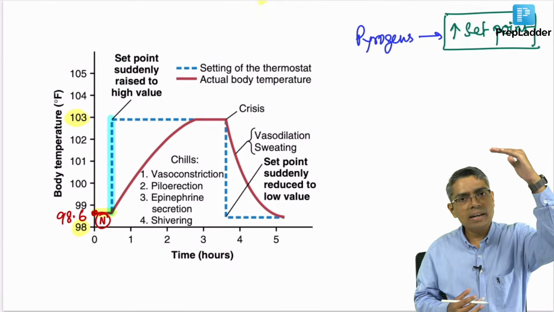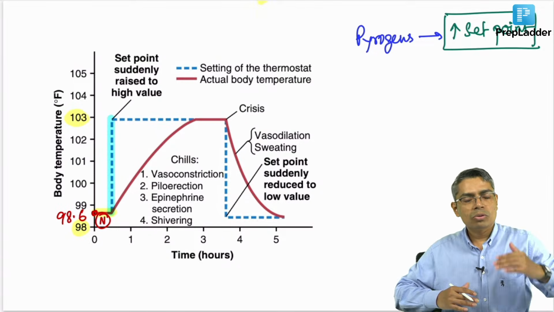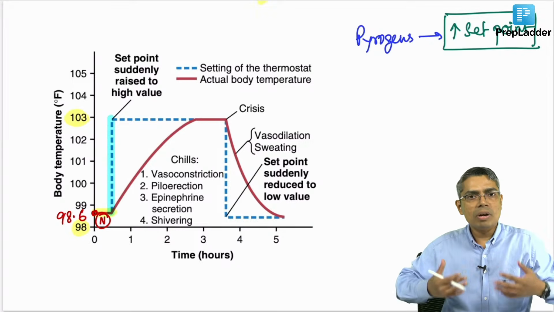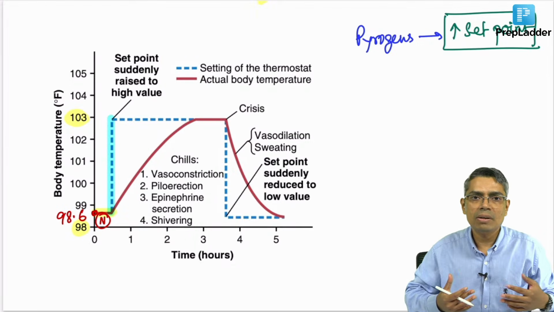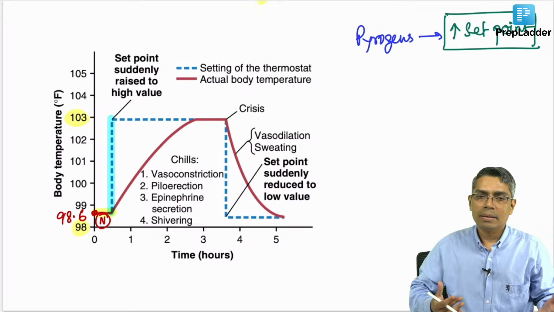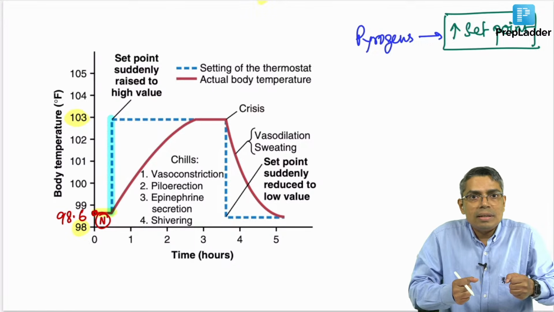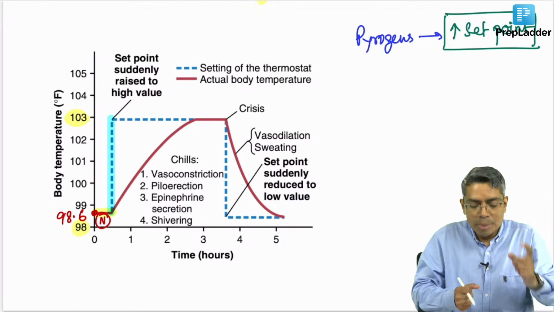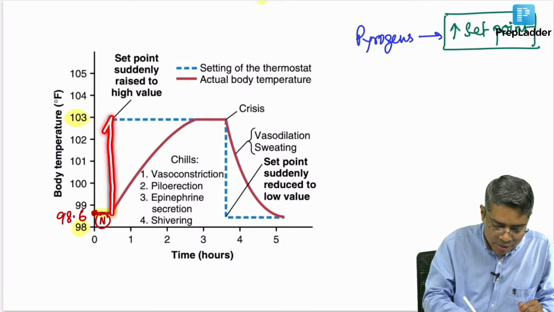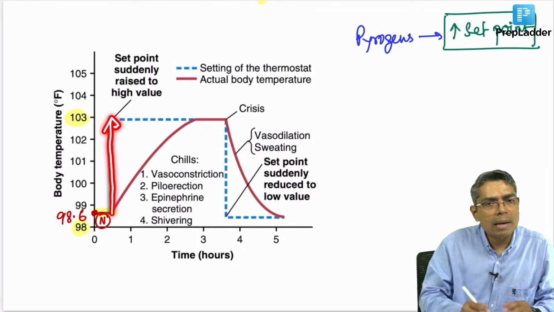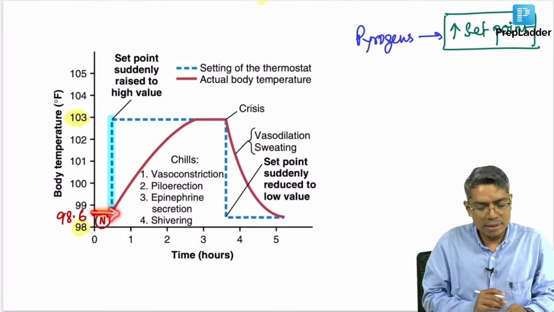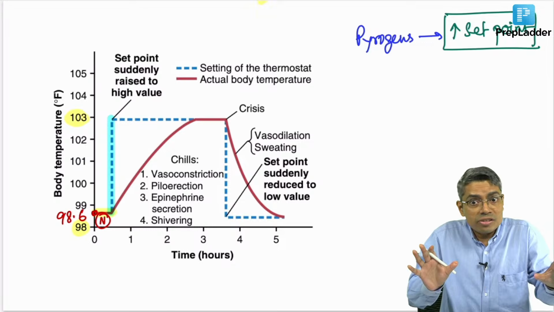The set point is high and the body temperature is low. So, what will be the feeling inside your body? Your body will feel very cold. That is why at the beginning of the fever you feel chills and cold, because the set point is suddenly raised by pyrogens and the body temperature is still at a low point. So, first there will be chill.